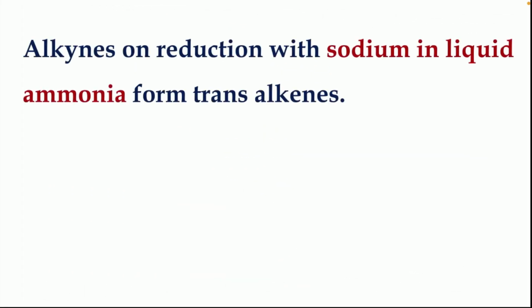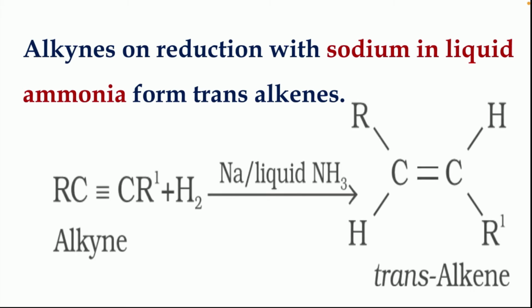Alkynes on reduction with sodium in liquid ammonia form trans-alkenes. Same thing, if you do in presence of sodium in liquid ammonia, we get trans-alkenes. In the other case we got cis-alkene, here we got trans-alkene.